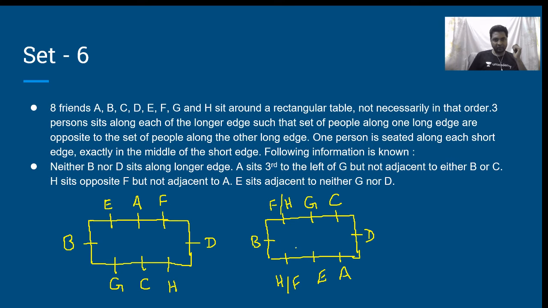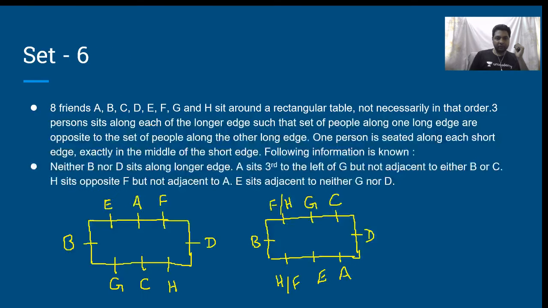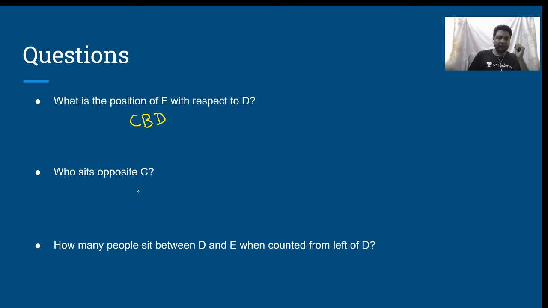H sits opposite to F, H is not adjacent to A. E sits adjacent to neither G nor D. Absolutely. Okay. So, therefore, the answer is cannot be determined. There are many possibilities. Who sits opposite to C? See, I may have three possibilities, but in each of these three possibilities opposite to C, it is A. Therefore, it is A who sits opposite to C.